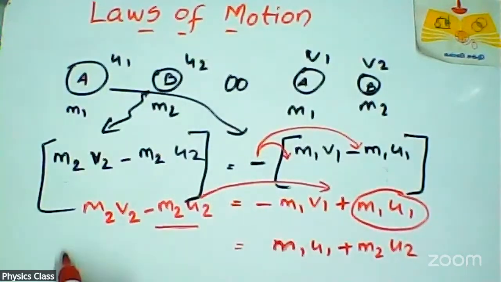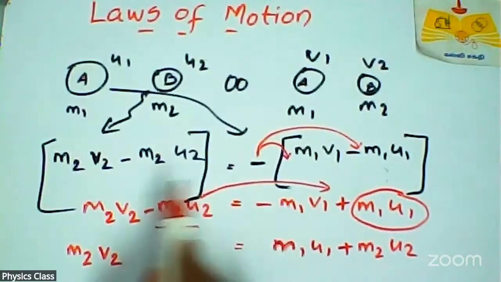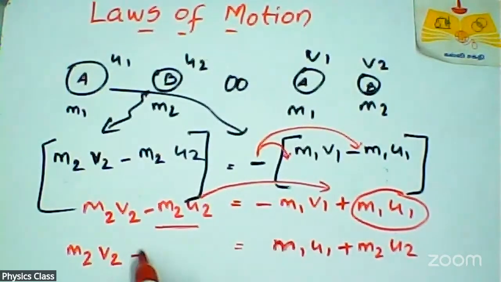The same way, the M2 V2 minus term goes here and the sign changes, so M1 V1. You can check that: M2 V2, M1 V1, M1 U1, M2 U2.